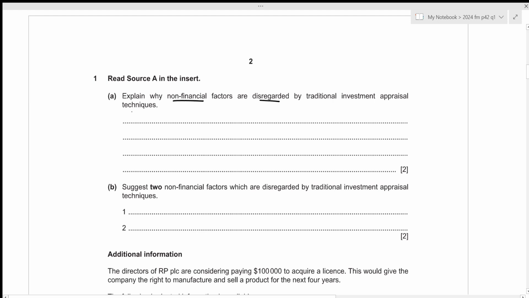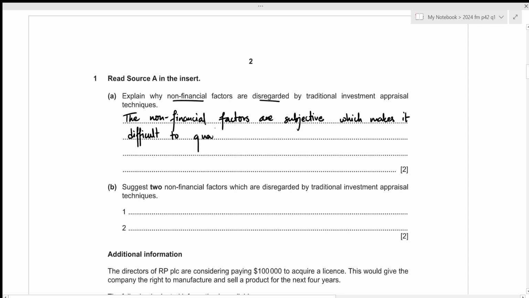Let's write it down. The non-financial factors are subjective, which makes it difficult to quantify, which is why they are disregarded by traditional investment appraisal techniques.